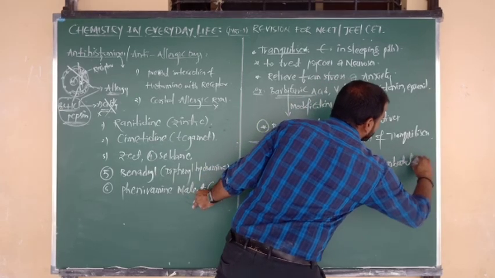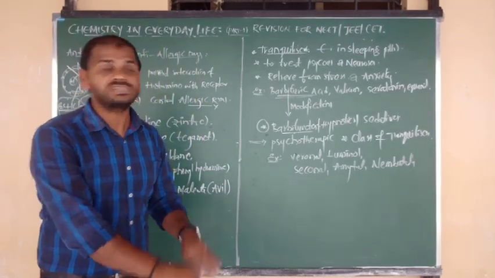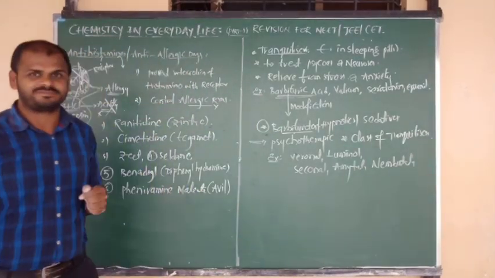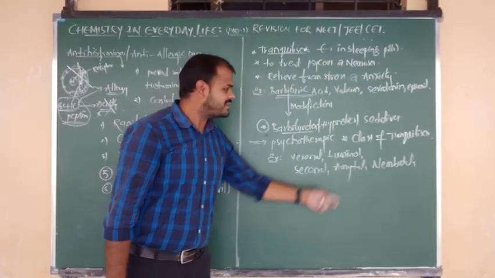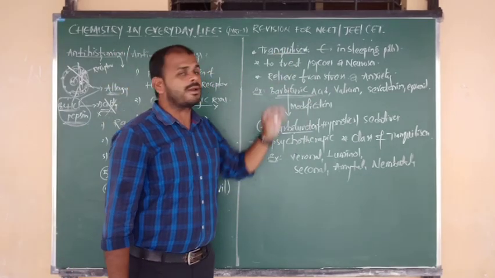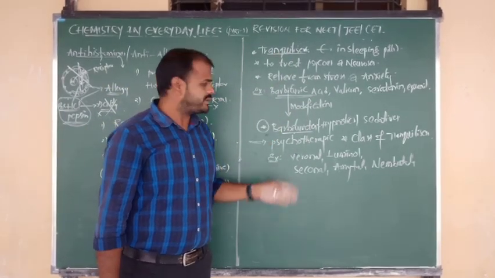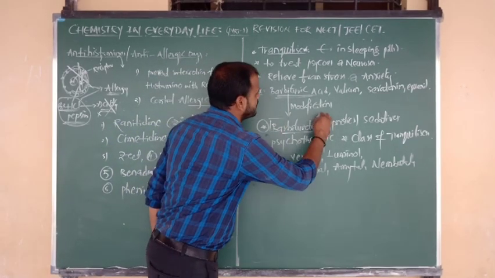These all are medicines and chemicals obtained by making modifications upon barbituric acid. So we say these are a class of tranquilizers. All of them are obtained from what? Barbituric acid. Such derivatives of barbituric acid are called barbiturates.